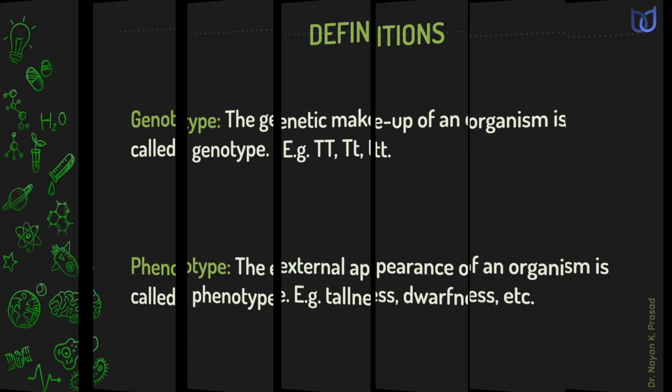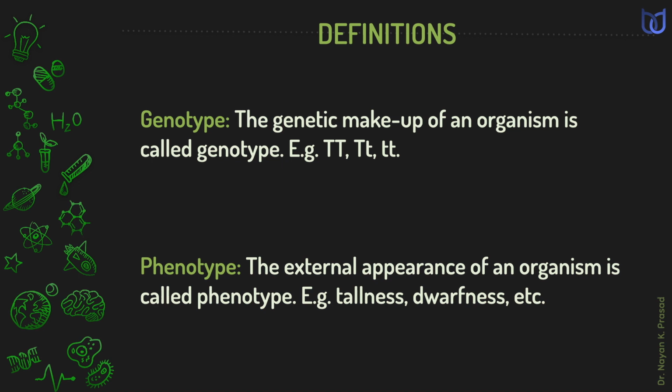In the experiments, we see the use of genotype. Genotype indicates the genetic makeup of an organism. For example, when we say capital T, capital T, it indicates pure tallness. Similarly, small t, small t, pure shortness.